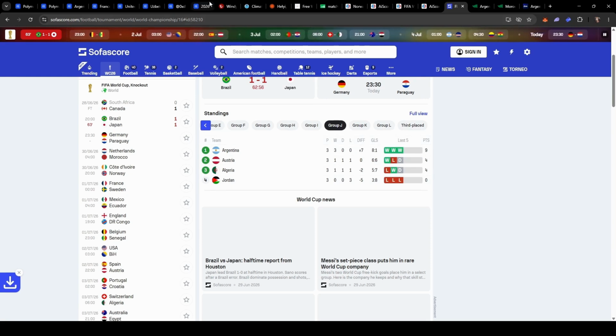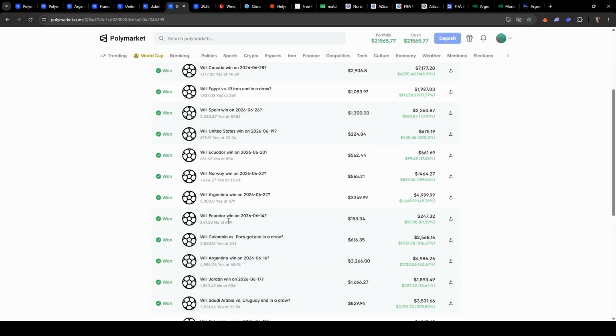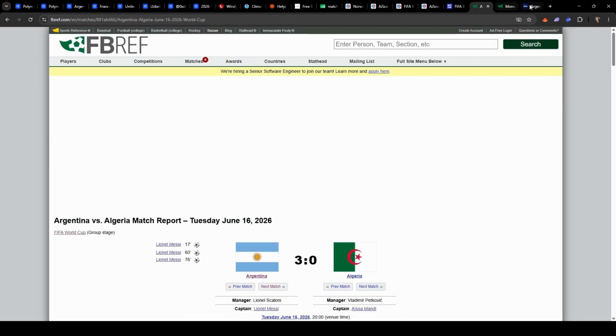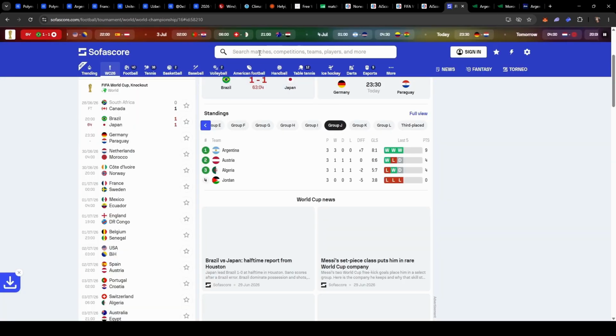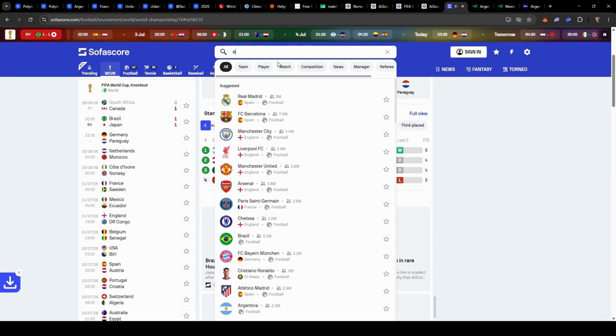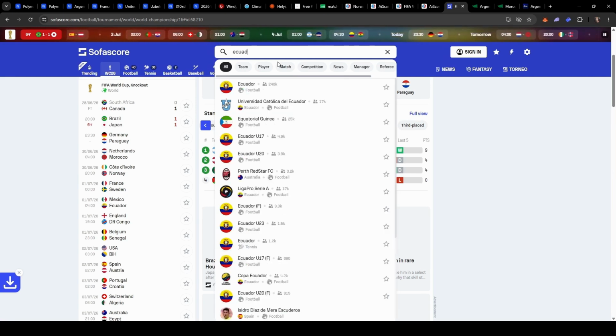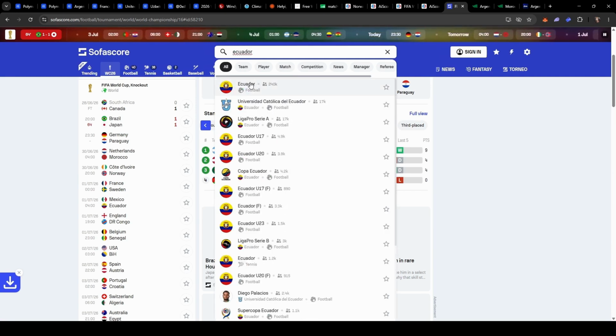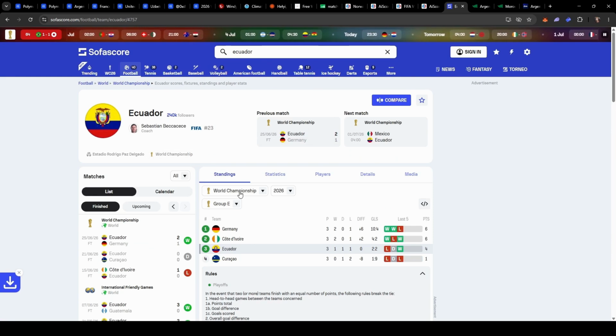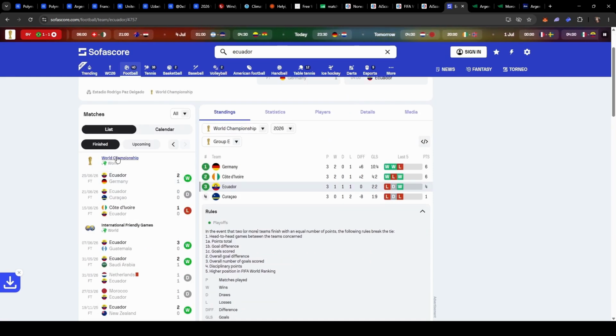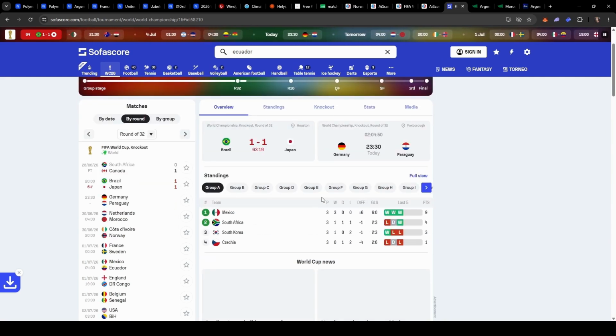So let's take a look at Ecuador's specific match at the World Cup. We'll write down Ecuador. They're playing right now. They just beat Germany. By the way, that's who I was talking about.